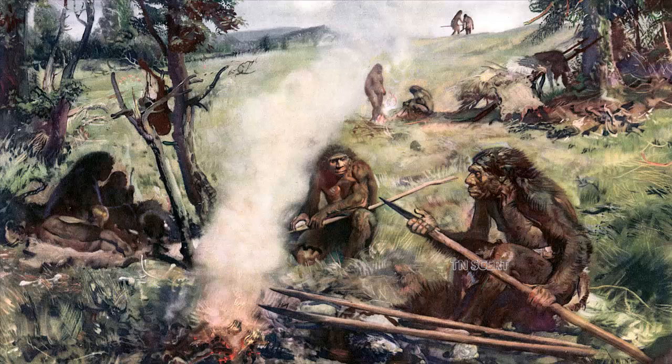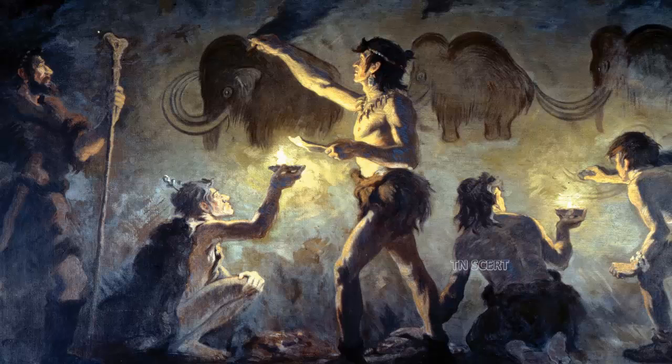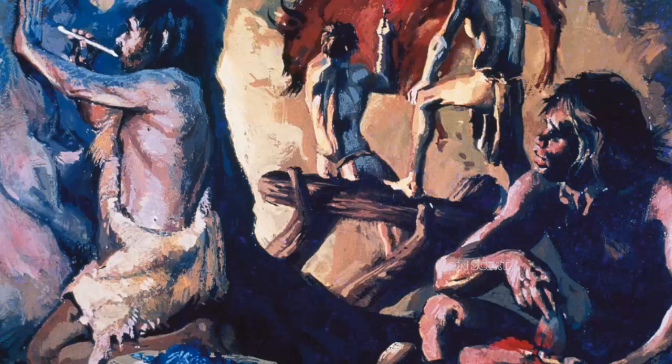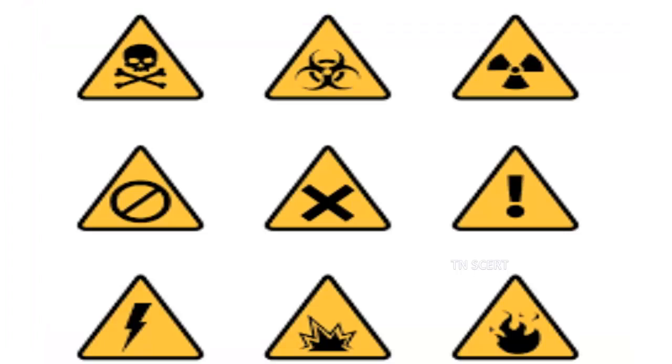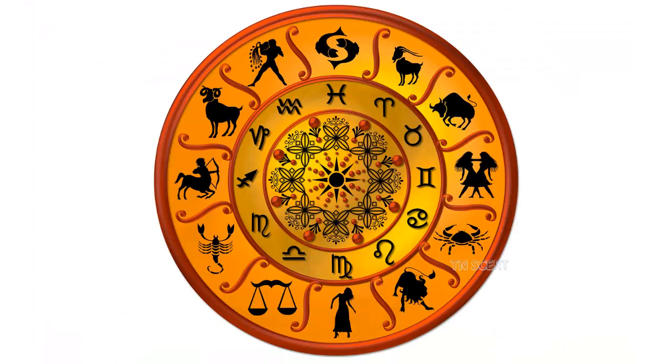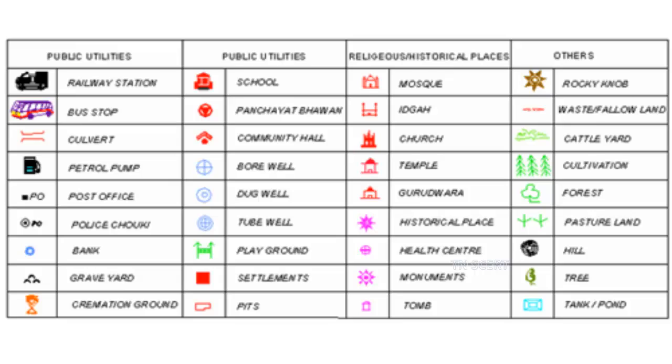Early man used sounds to express his feelings. Then he used signs and symbols to converse with others. Gradually, he started conversing using languages. So, signs and symbols are not new to human. Similar kind of symbols and signs are used in maps nowadays.